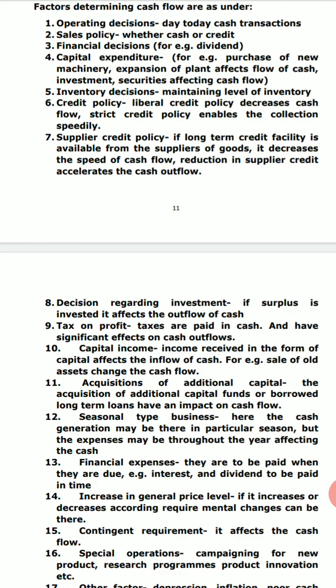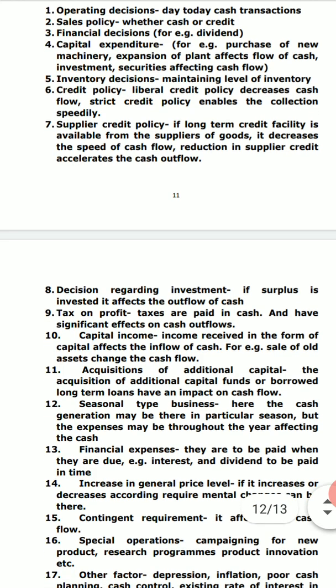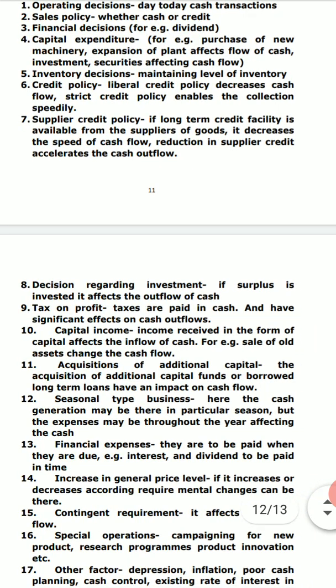Next comes up is credit policy. That depends on a company, whether there is a liberal policy or a strict policy. If there is a liberal credit policy, then it decreases the cash flow. And if there is a strict credit policy, you can collect the cash speedily, and you can maintain the outflows very easily.